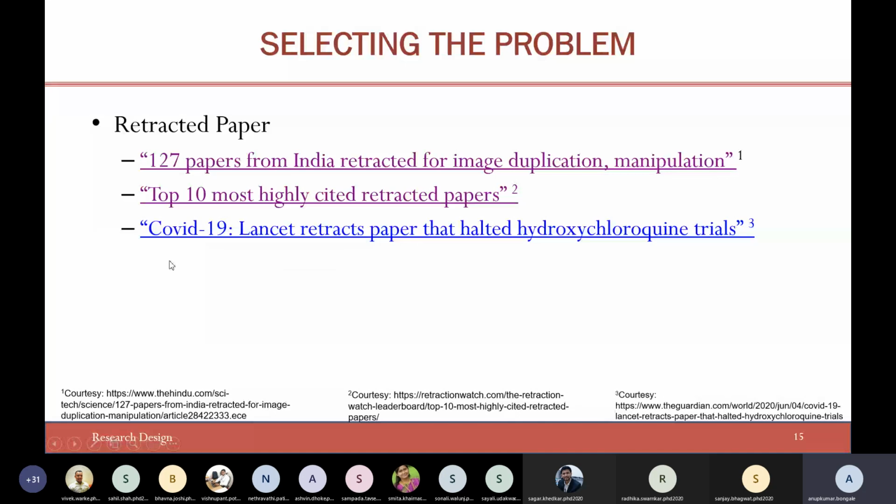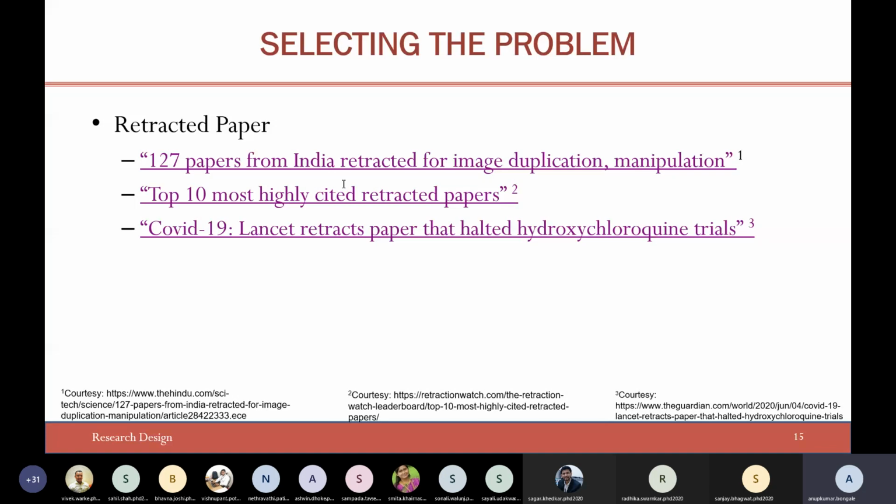I think all of us are familiar with the situation now. It's a hot research area also. Now people are simply running behind publishing papers on COVID-19. I'm not saying that we don't need solutions, but sometimes when we are trying to provide solutions, it may so happen that it gets attracted by many different areas.